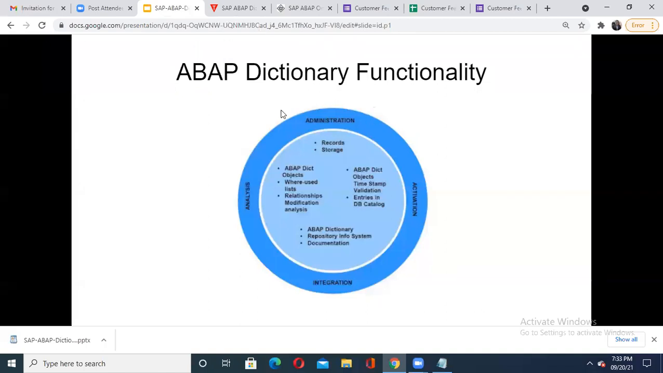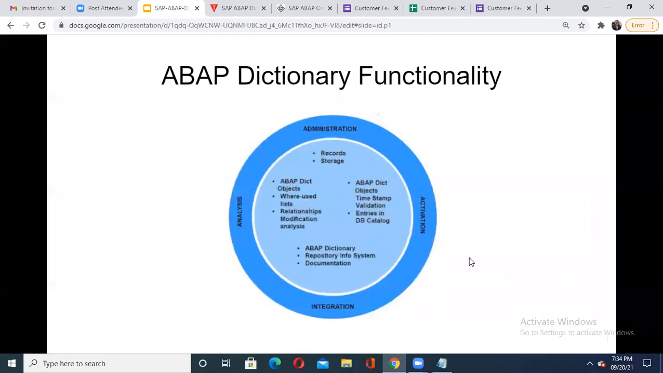So here you'll be able to see the ABAP data dictionary functionalities. First is administration, then activation, integration and analysis. We can do all these things for any database, for any application where we need administration. So what exactly is administration here? Administration means we are going to develop the various tables, and even update and modify them. Then activation means whenever you want to use any particular data,